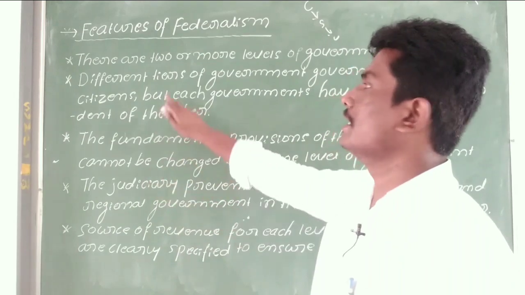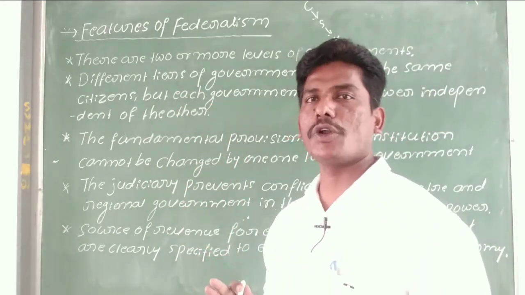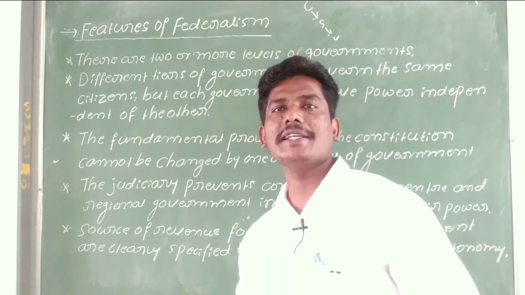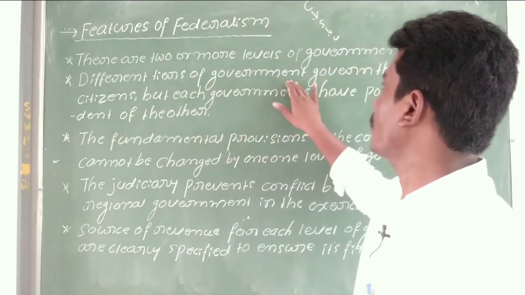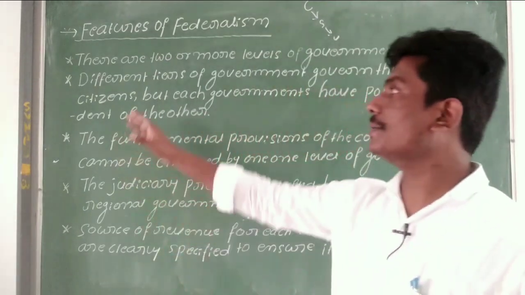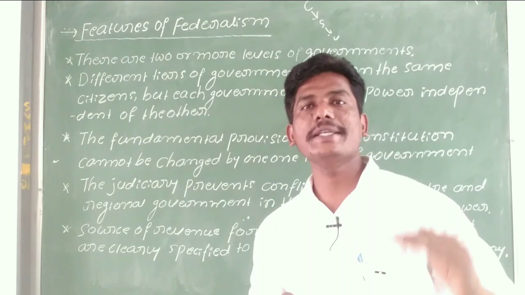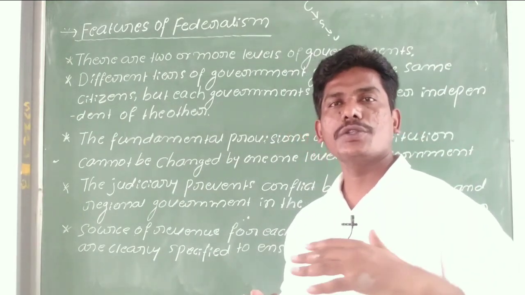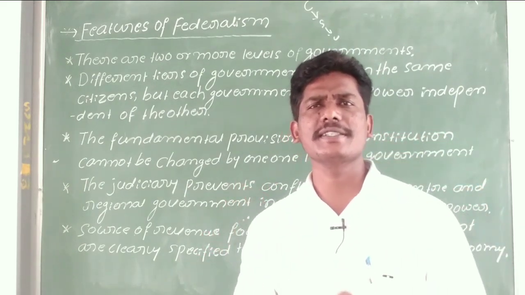The second feature: different tiers. Which are the different tiers of the federalism government? First, central government, state government and regional governments. The different governments govern the same citizens in the country.